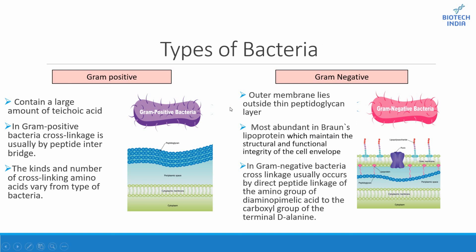Depending upon the different structural changes in the cell wall of bacteria, there are two types of bacteria: gram-positive bacteria and gram-negative bacteria. Gram-positive bacteria contain a large amount of teichoic acid. In gram-positive bacteria, the cross-linkage is usually by a peptide interbridge.